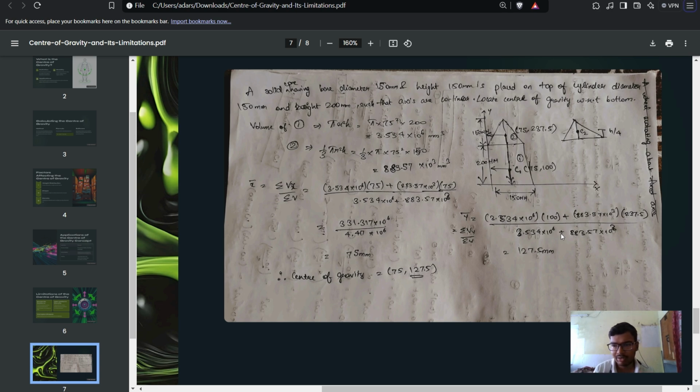Hence, the respective centers of gravity are found. Then we use the formula x bar is equal to summation of vx divided by summation of v, which is nothing but volume multiplied by center divided by sum of volumes, and we get the answer to be 75 and 127.5.